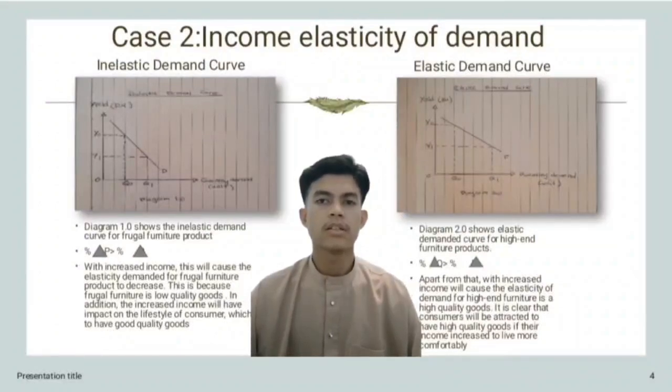This is because it has good quality. Next, it is clear that consumers will be attracted to have high quality goods to live more comfortably if their income is increased. That's all from me.